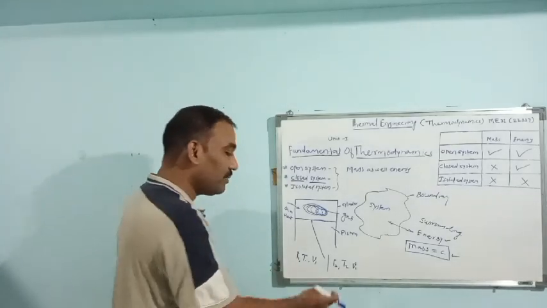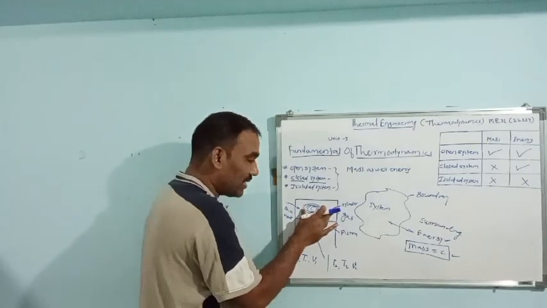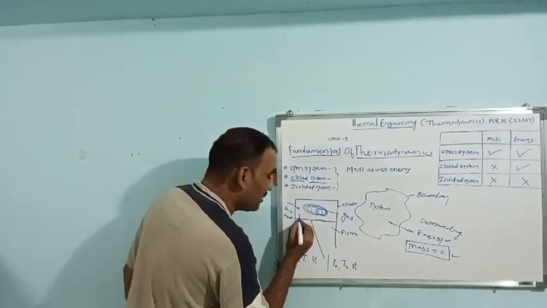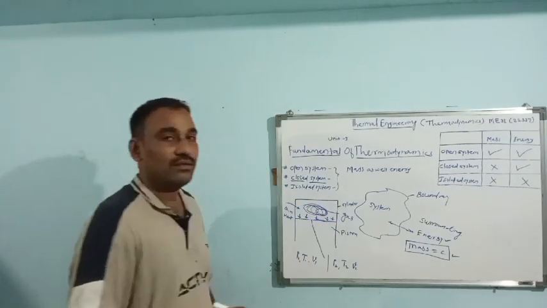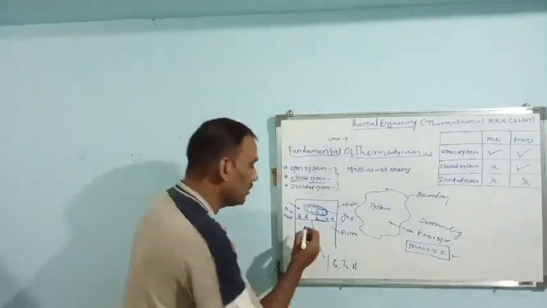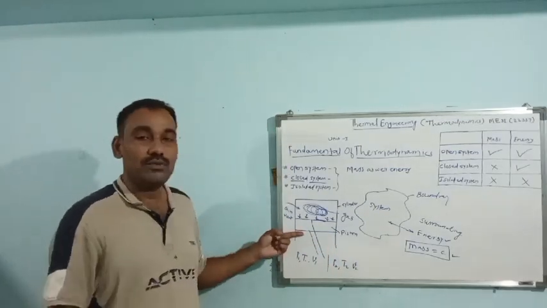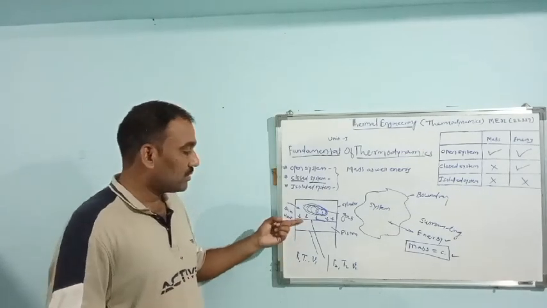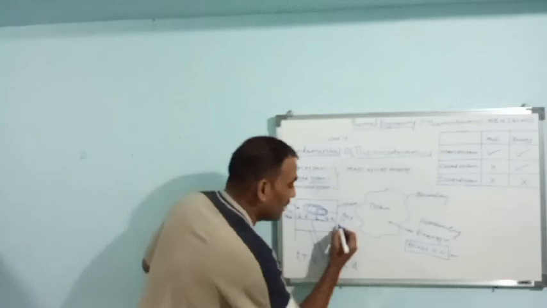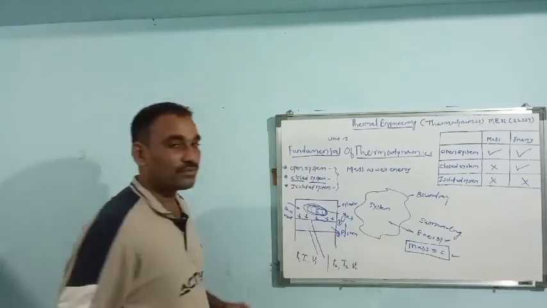As a result, the gas applies force or pressure on the piston, and the piston, due to application of force, moves down in this way. This is the new position of the piston, from say A to B.